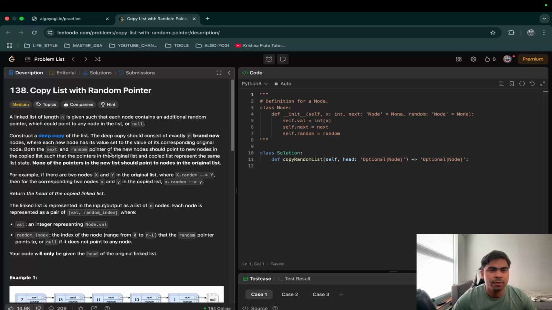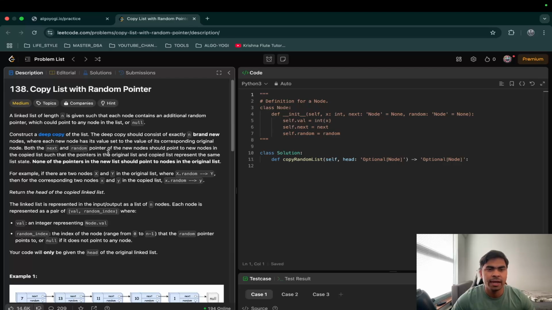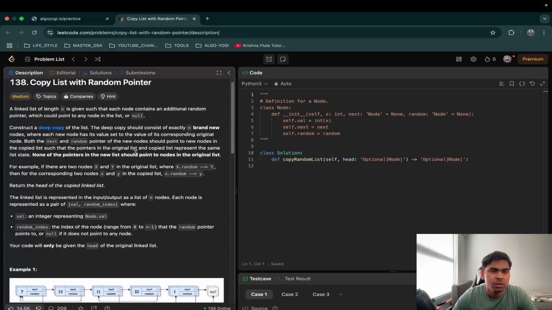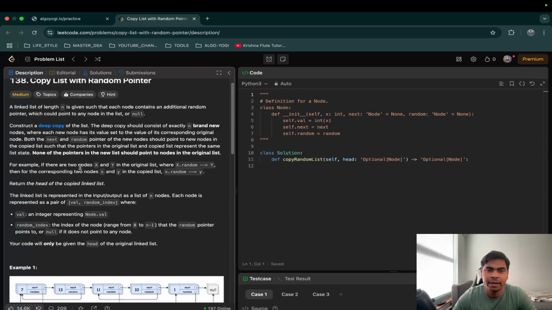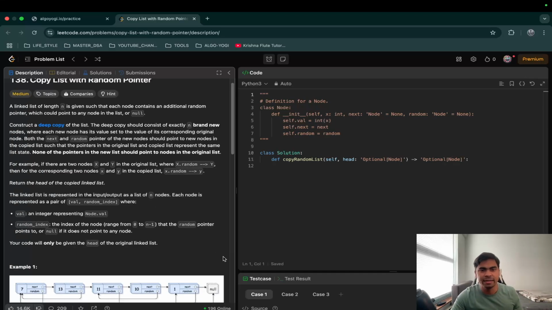So a linked list of length n is given such that each node contains an additional random pointer, which could point to any node in the list or it could point to none. Now we need to construct a deep copy of this list, and I'm not going to read this entire thing, but we just need to create a deep copy.